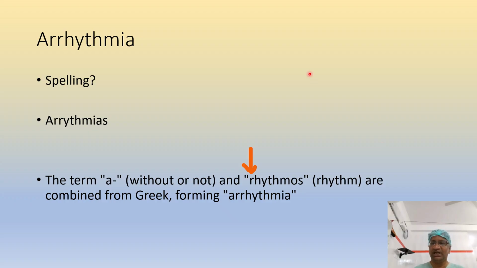Now, whenever I get this problem of writing arrhythmia, so A plus rhythmos, actually it is arrhythmia, but actually 2 R's come here. So whenever I type arrhythmia, there is always a red line in it. Another problem is actually arrhythmia means there is no rhythm, but it is mentioned for the term dysrhythmias. It has become colloquial to mention arrhythmias and dysrhythmias because arrhythmia means no rhythm, but in practice it is not that.